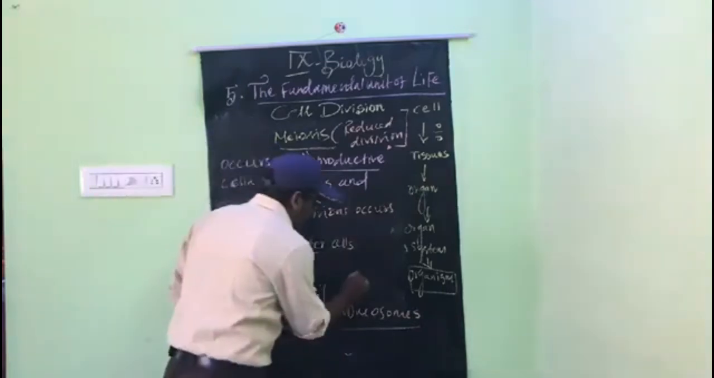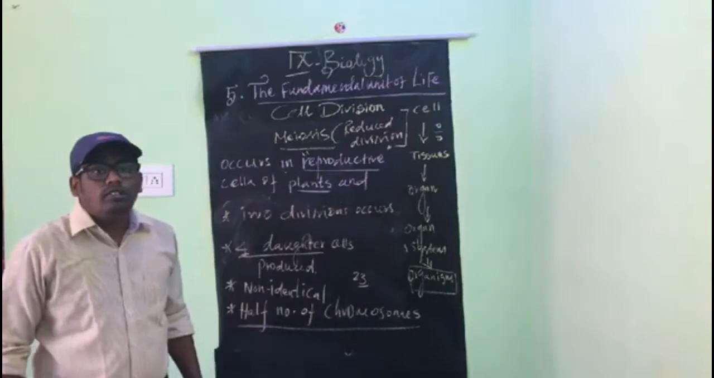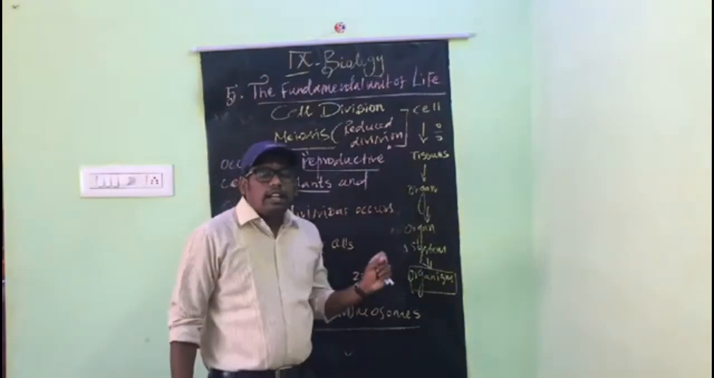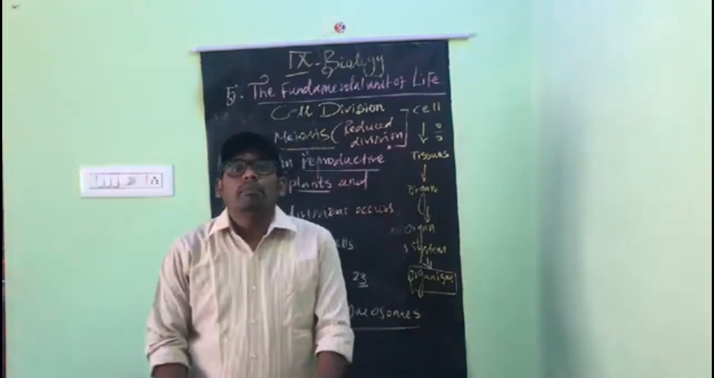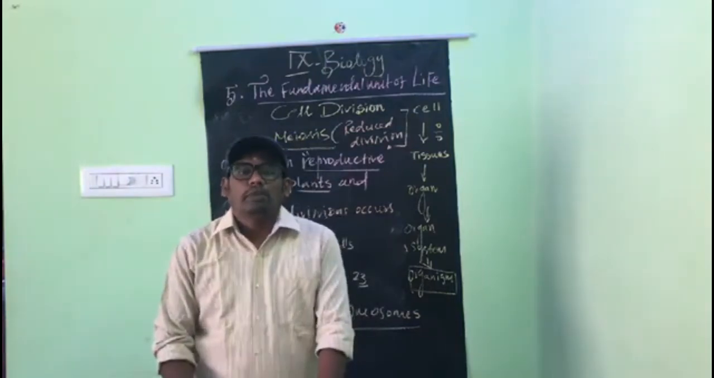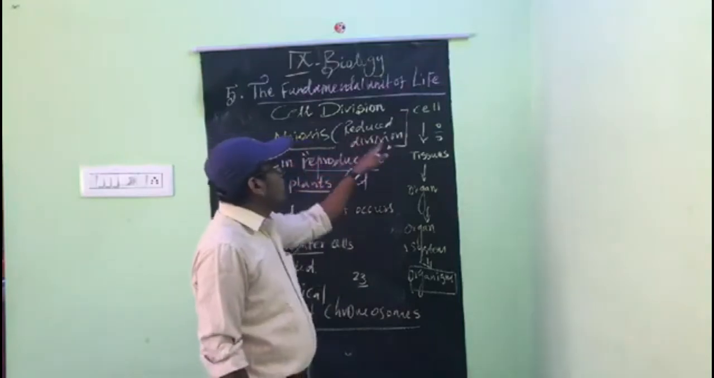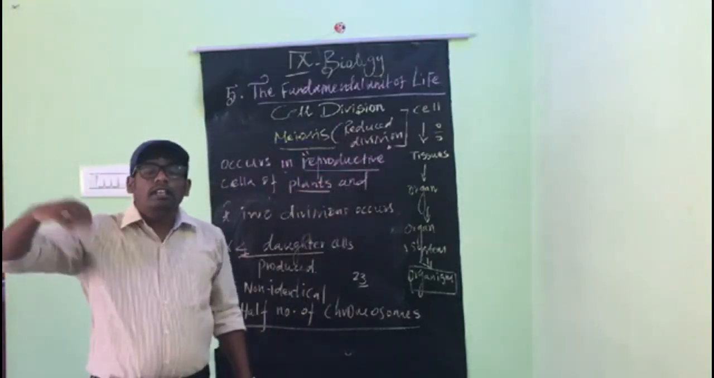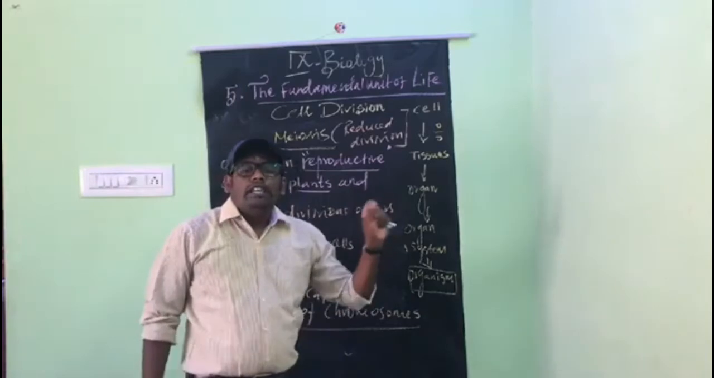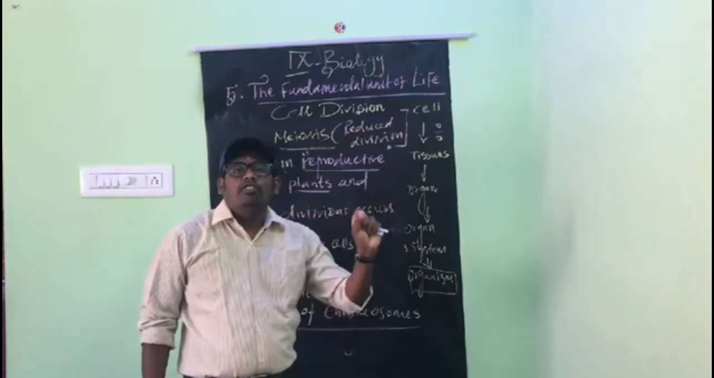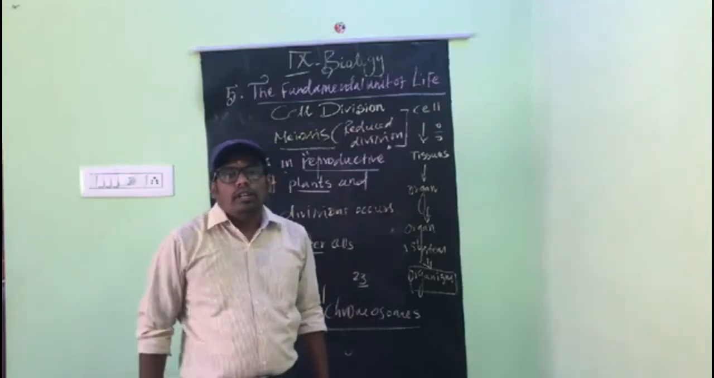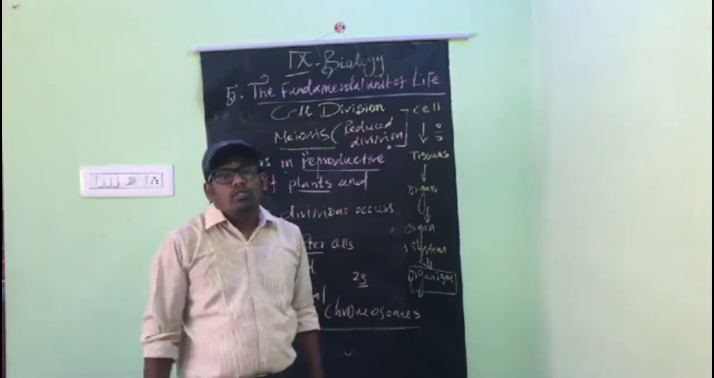For example, we have 23 pairs, that is 46 chromosomes. Each body cell contains 46 chromosomes, but in the reproductive cells, the male gamete and female gamete, half the number of chromosomes occurs, because meiosis is called reduced division. The number of cells may increase, but the chromosome number will reduce. So each daughter cell has half the number of chromosomes. In body cells 46 chromosomes are there, but in a reproductive cell half the number of chromosomes is there.